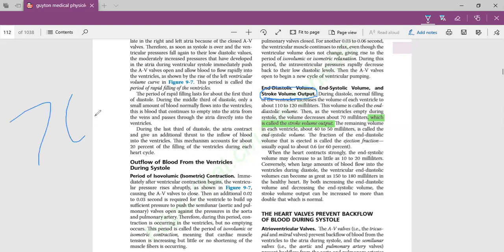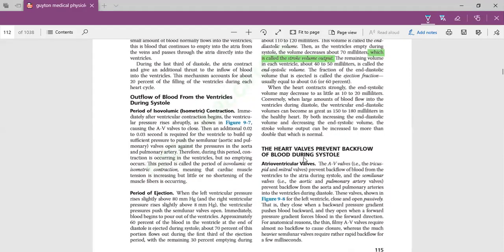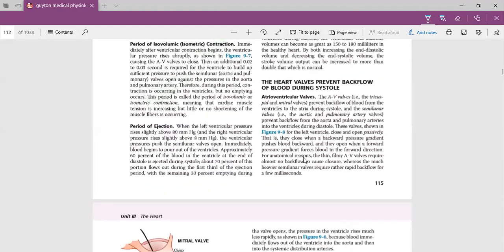For example, 70 milliliter is ejected from 120 milliliter. Now, how can we find the percentage? By multiplying it with 100, you will get 60%. 60% of the blood from the heart is ejected. This is the ejection fraction, and 40% remains in the heart. This 40% is basically the end diastolic volume. So these definitions are very important.